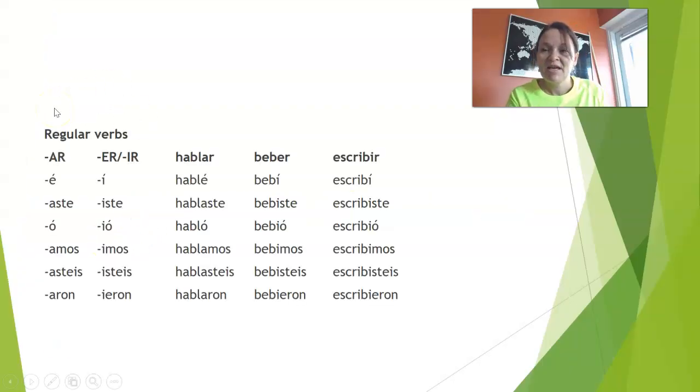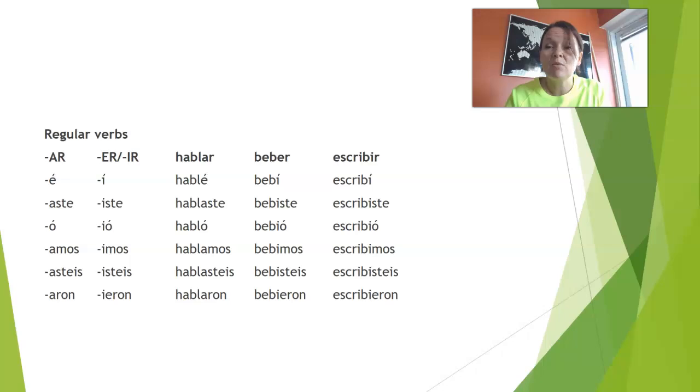Let's see. First, we have regular verbs, okay? So for verbs ending in -ar, you just have to take off the -ar and add -é, -aste, -ó, -amos, -asteis, -aron. For example, hablé, hablaste, habló, hablamos, hablasteis, hablaron.